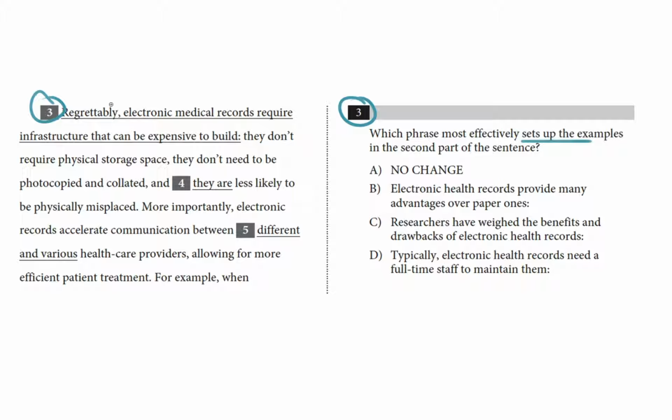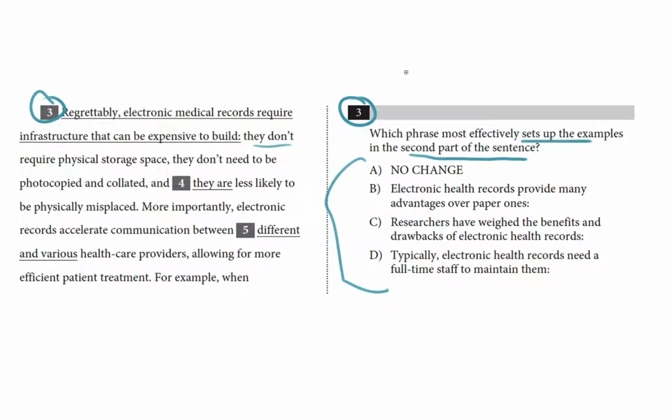Regrettably, electronic medical records require infrastructure that can be expensive to build. They don't require physical storage space, they don't need to be photocopied and collated, and they are less likely to be physically misplaced. All right, so we have a list of 3 things here. This is that second part of the sentence. 3 items here, and we need to figure out which phrase best sets up those examples.